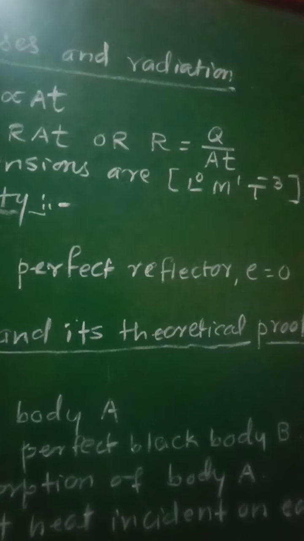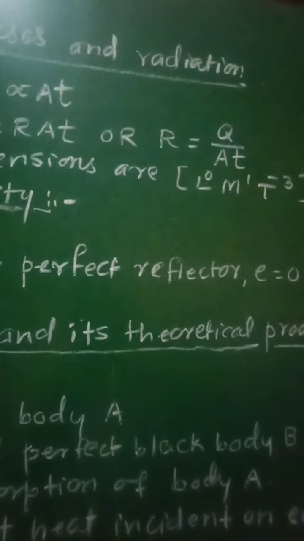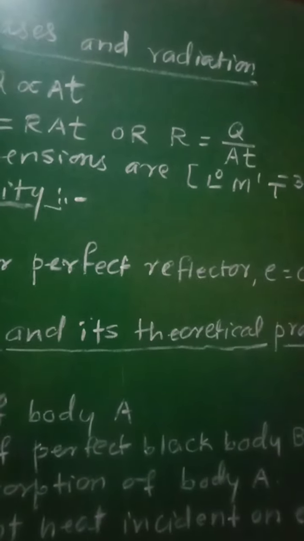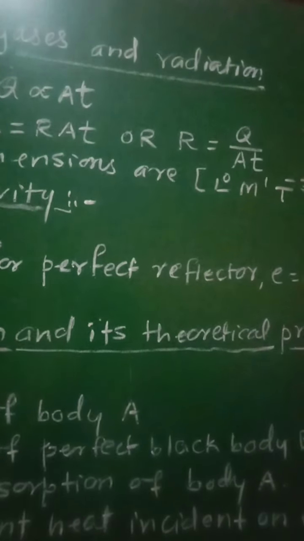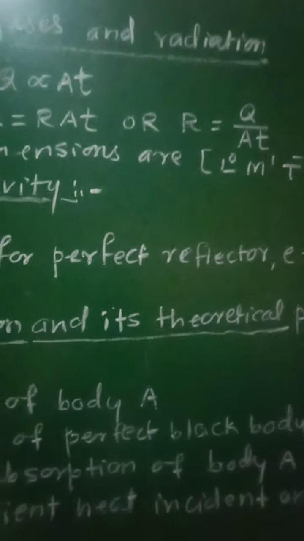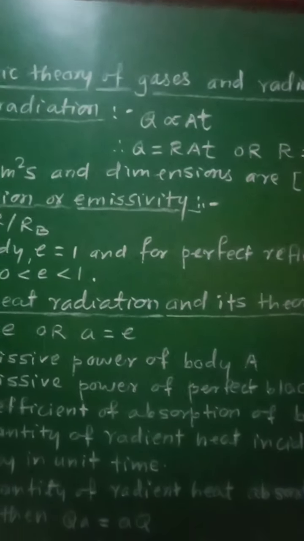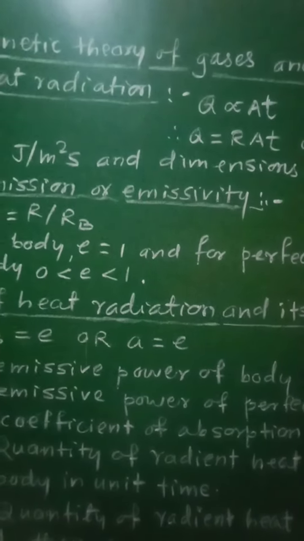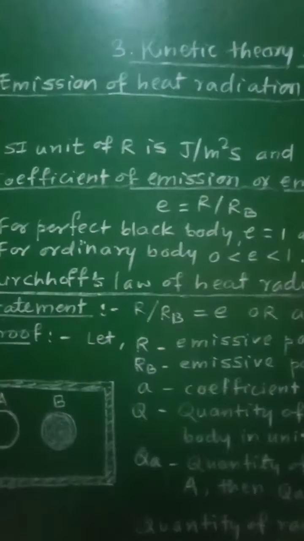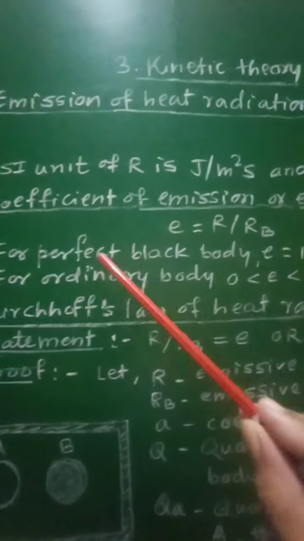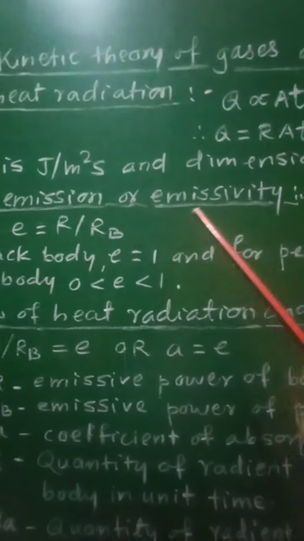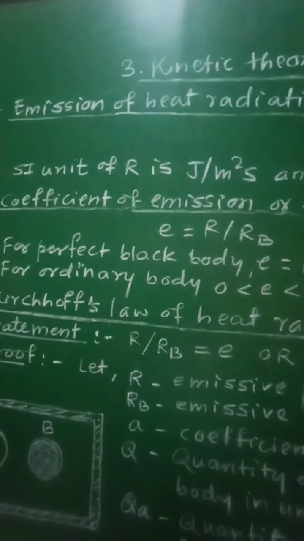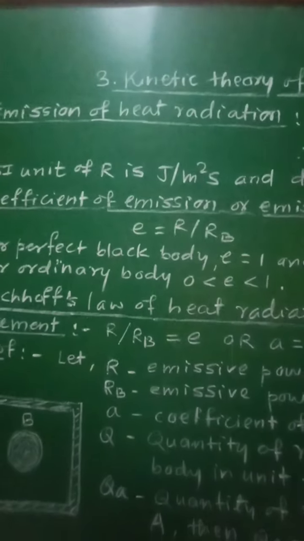Then if you consider this quantity for a given temperature, a perfect black body has maximum emissive power. If you consider the perfect black body, then for that perfect black body, the emissive power is maximum. Now let us go for the next point, that is coefficient of emission or emissivity. Coefficient of emission or emissivity is denoted by small e.